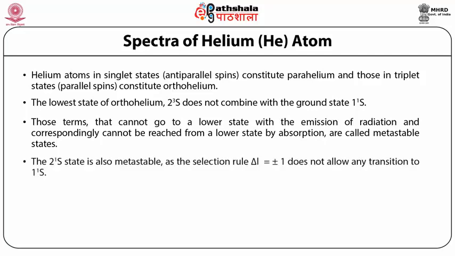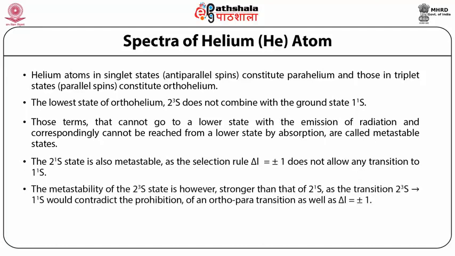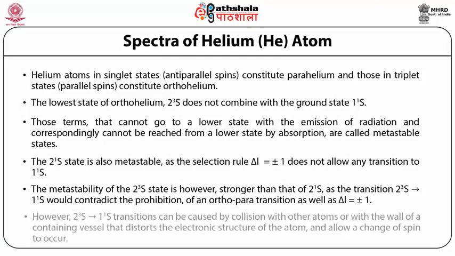The 2 1S state is also metastable, as the selection rule delta L equal to plus minus 1 does not allow any transition to 1 1S. The metastability of the 2 3S state is however stronger than that of 2 1S, as the transition 2 3S to 1 1S would contradict the prohibition of an ortho-para transition as well as delta L equal to plus minus 1. However, 2 3S to 1 1S transitions can be caused by collision with other atoms or with the wall of a containing vessel that distorts the electronic structure of the atom and allows a change of spin to occur.